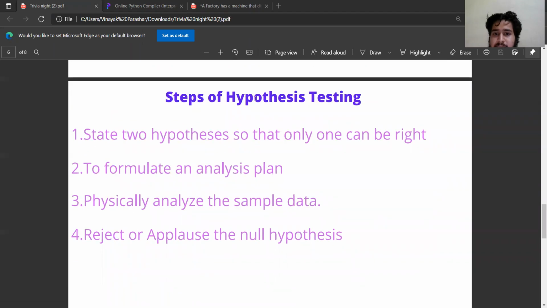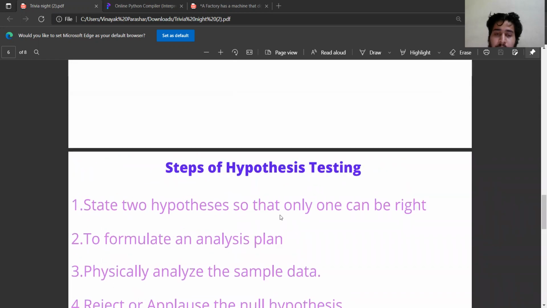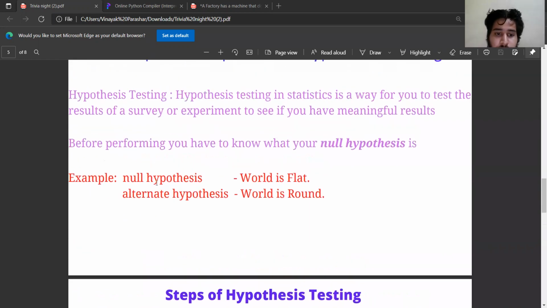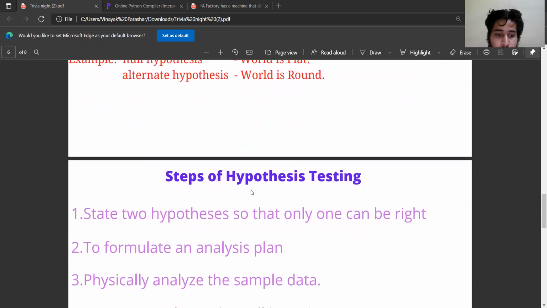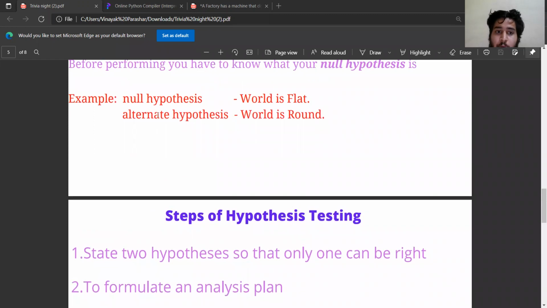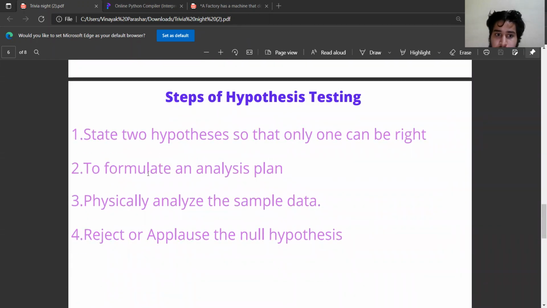Coming forward, I have the steps of hypothesis testing, stating the two hypotheses so that only one can be right. Only one can be right, no matter how many null hypotheses or alternate hypotheses. That's why we are choosing these two hypotheses to get accurate answers. And now to formulate an analysis plan. First we have to understand it. We have to create a graph very carefully, seeing the rejection and the acceptance regions of the graph. We have to construct the graph, and now coming to physically analyzing the sample data.